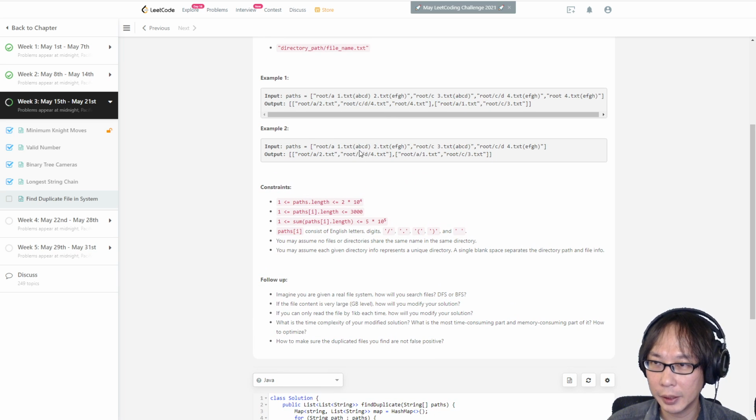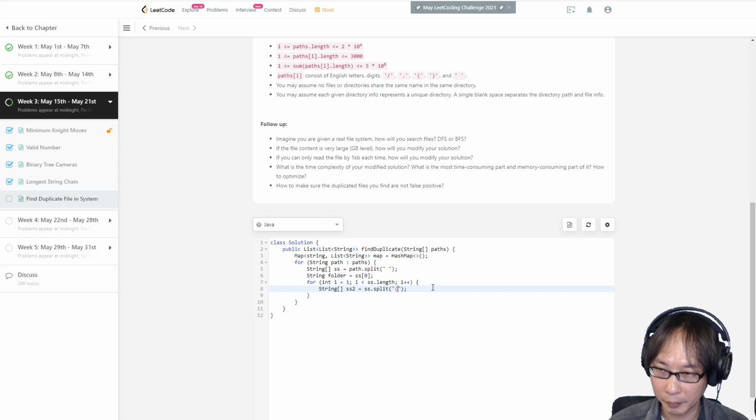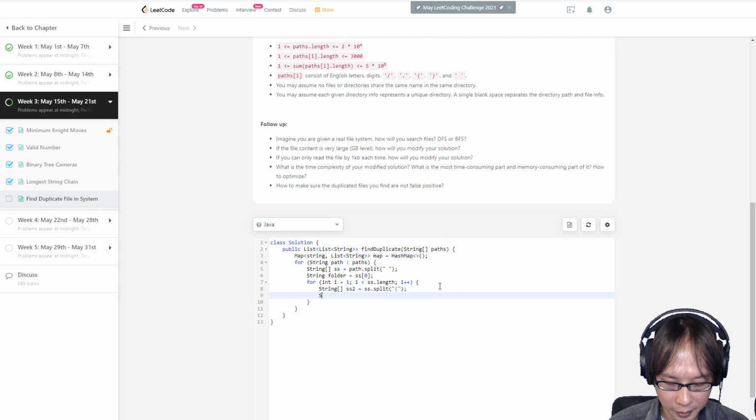Let's see, we need to split by the open paren. Okay, so after split, I will have the file name. Although I don't need it, I think it's easier for me to code. So file name will be ss2[0].